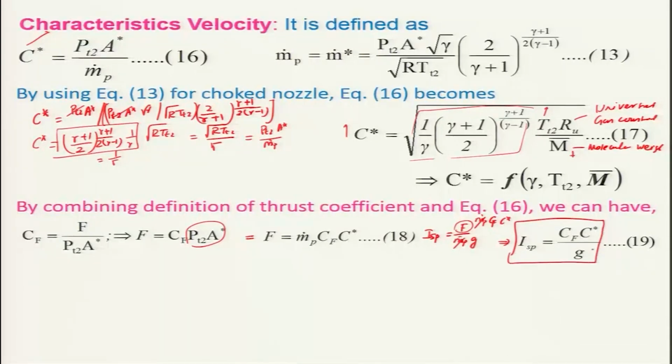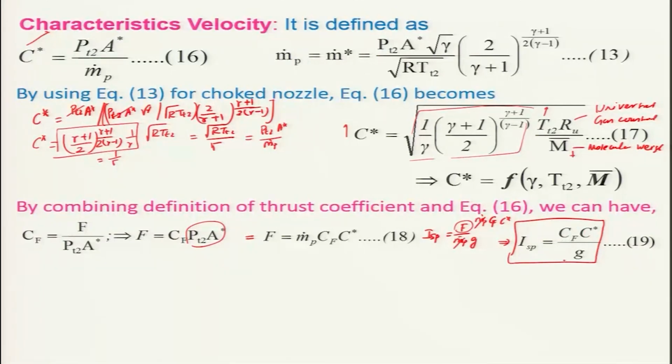If I know the CF and the C star, then I can get ISP very easily. Keep in mind that CF and C star at sea level can be measured very easily by knowing the total pressure, chamber throat area, mass flow rate of propellants, and also the thrust, so that we can get the values of CF and C star.